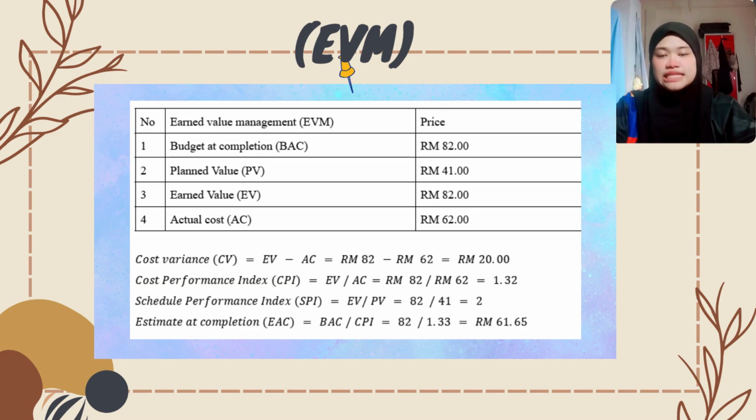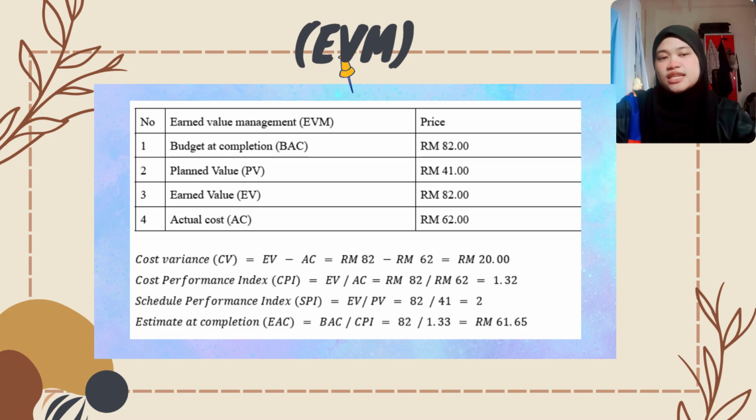Last but not least, I will present the earned value management analysis used to evaluate the financial and schedule performance of the Arduino traffic light system. Based on the table that Dr. can see on the slide, the budget at completion, BAC, was RM82, while the actual cost was RM62 and earned value was RM82, indicating that all planned project work had been successfully completed.